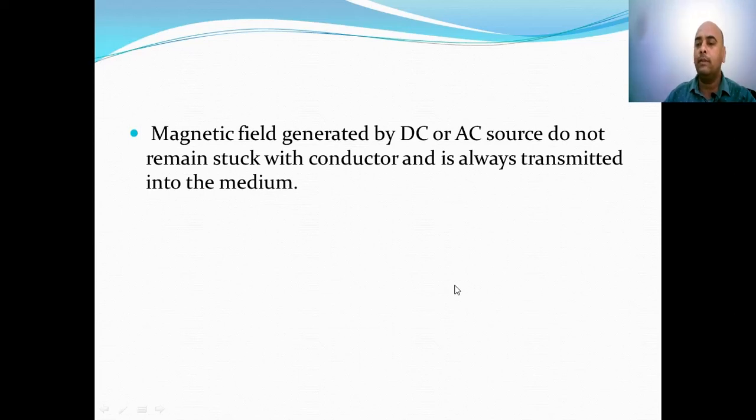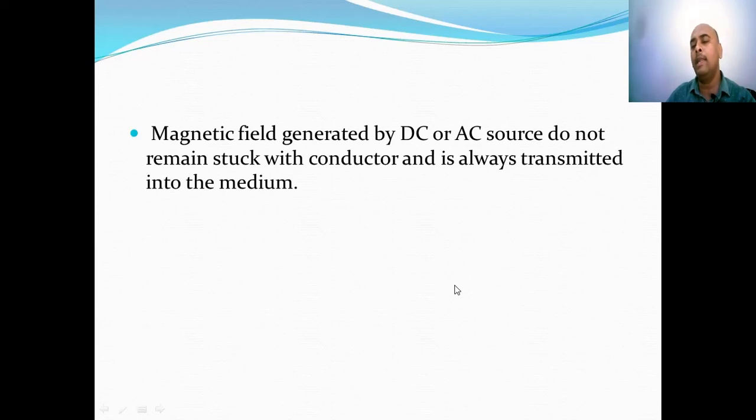So one difference between electrical field and magnetic field is that in case of electric field, if it is a DC source generating the electric field, then electrical field lines cannot be radiated into the space. While if the electrical field is generated by an AC source, then the electrical field lines are radiated into the space.